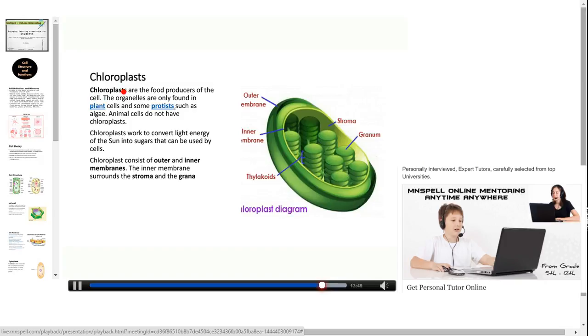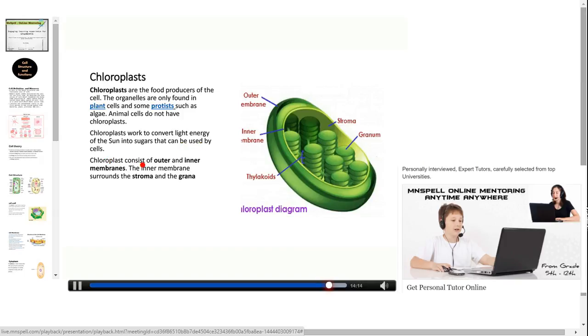Chloroplasts. Chloroplasts are the food producers of a cell. The organelles are only found in plant cells and some protists such as algae. Animal cells do not have a chloroplast. Chloroplast works to convert light energy of the sun into sugars, that is carbohydrates, that can be used by cells.